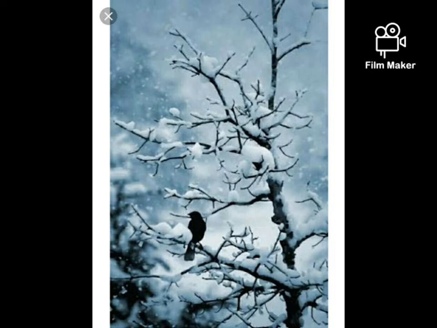The way a crow shook down on me the dust of snow from a hemlock tree. The poet is very upset and in a depressing mood. He is sitting under the hemlock tree on a cold winter day. On the same tree, a crow is also sitting on the treetop, where the treetop is covered with snowflakes.